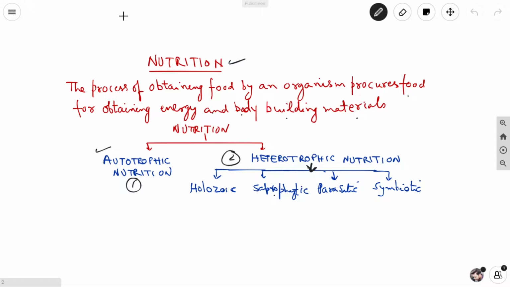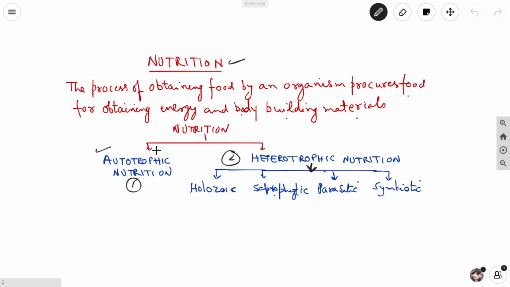We take rice, fruits, vegetables, fish, meat, egg, milk, etc. All these are nutrients. When we take the nutrients, they are absorbed by our body after digestion, and they make the bodybuilding material like the proteins, minerals. So this is called nutrition. The process of obtaining food by an organism for obtaining energy and bodybuilding material is called nutrition.